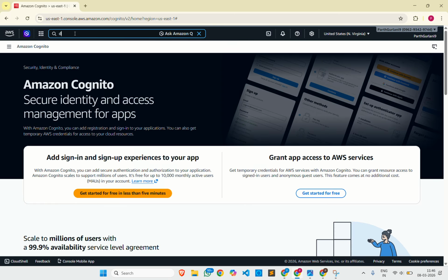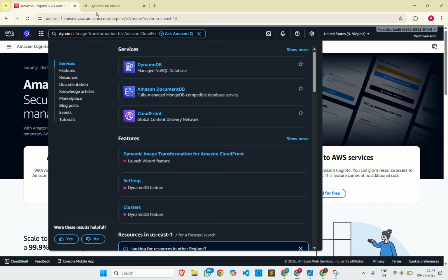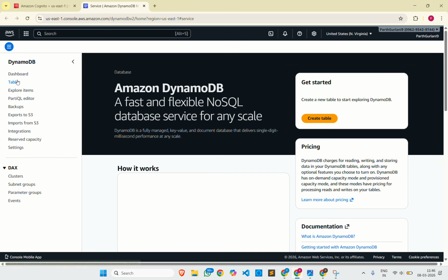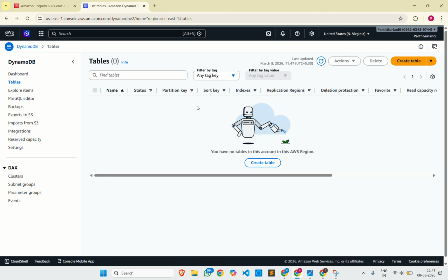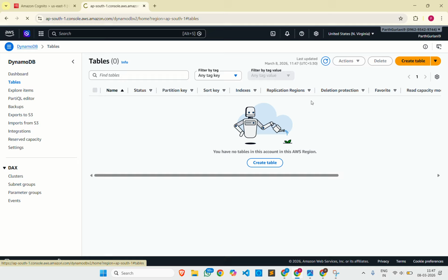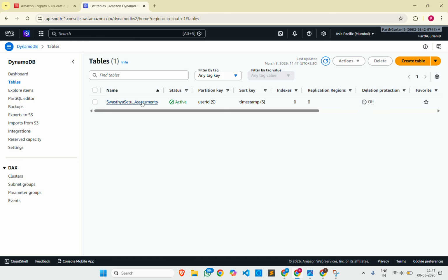Or I can search for DynamoDB. I've gone with DynamoDB. The DynamoDB console is opening. We can go and move to other tables which we have already. I think I have a region in Mumbai specifically. So yeah, boom, I've seen.